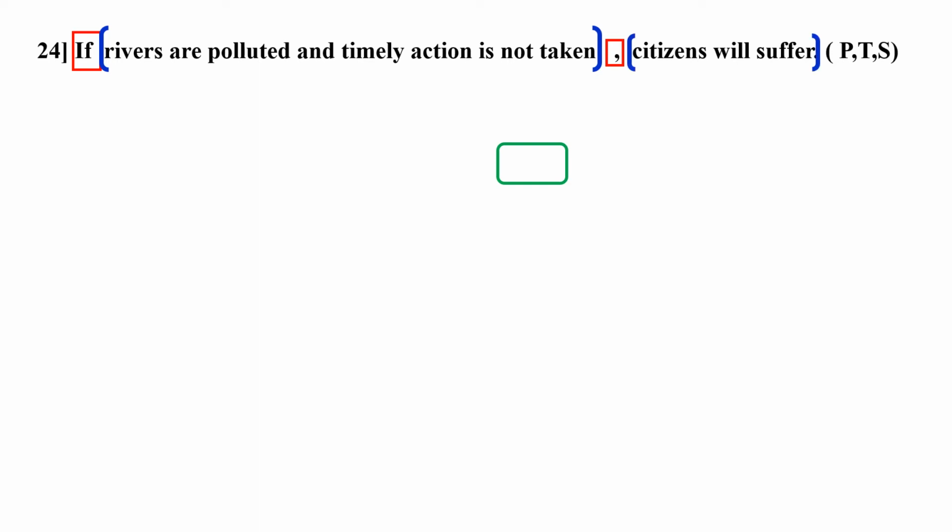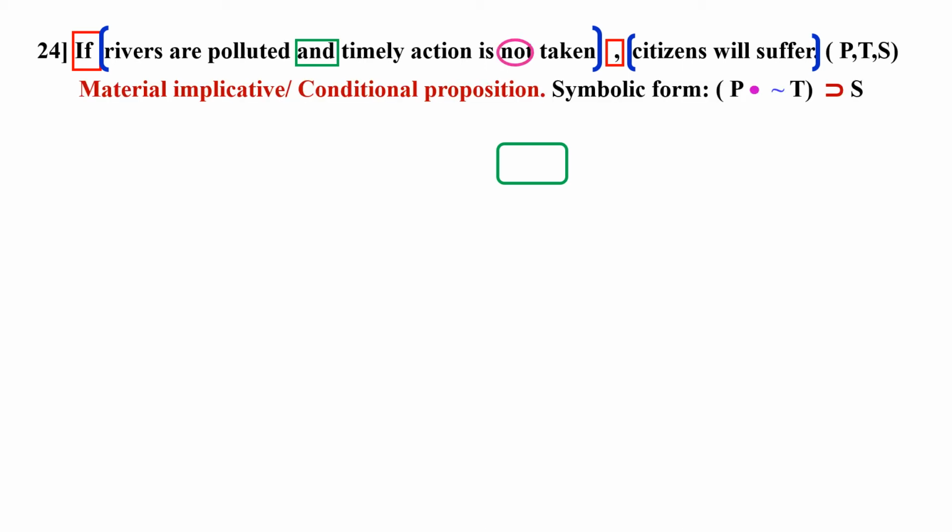So it will be a conditional or material implicative statement, and the symbolic form will be P dot T in one bracket horseshoe S. But here again we have a not, so it will have curl T. Timely action is not taken, so it will be P dot curl T in one bracket horseshoe S.